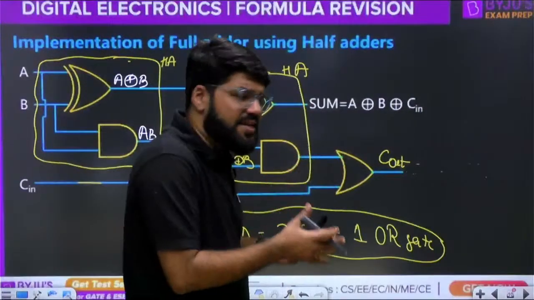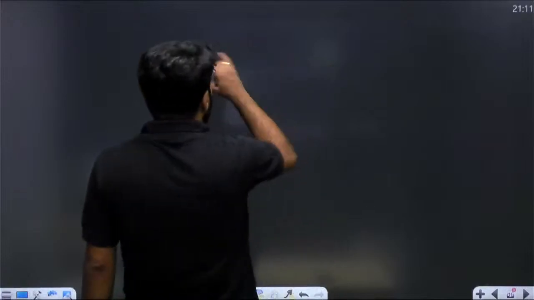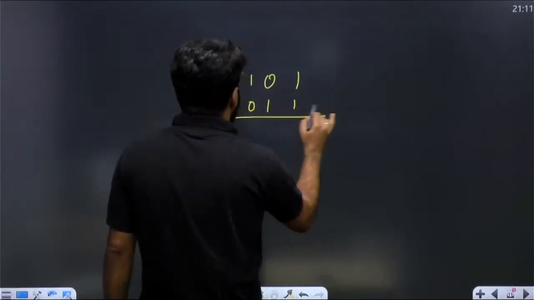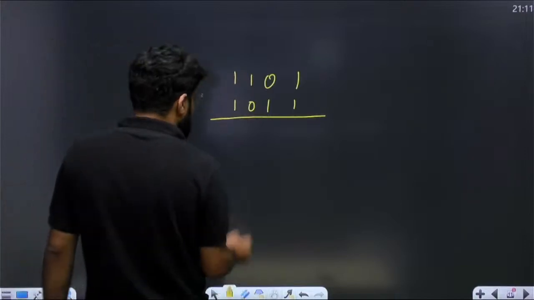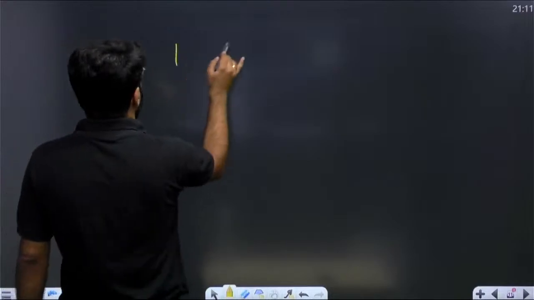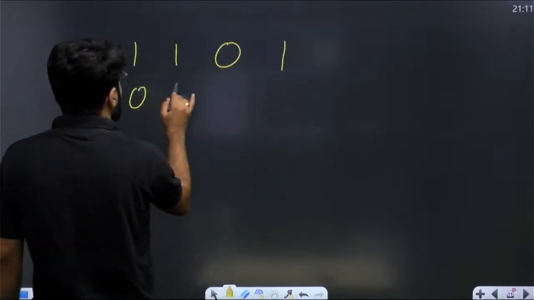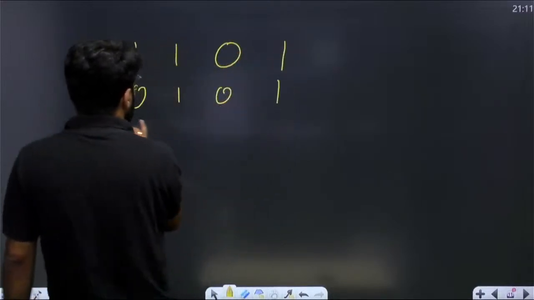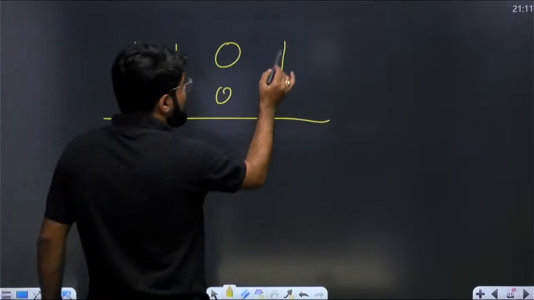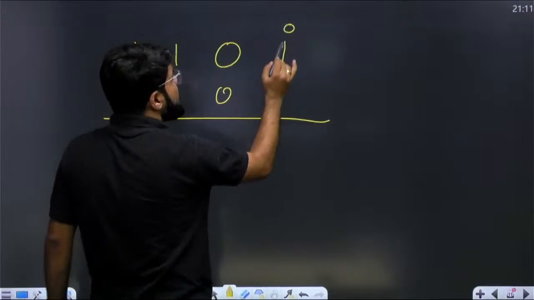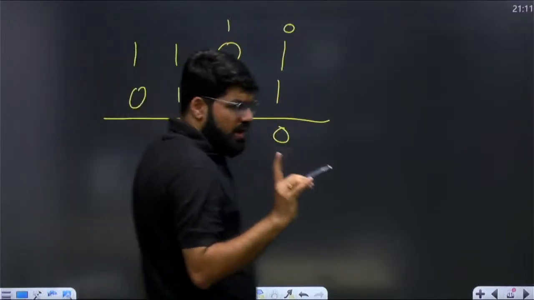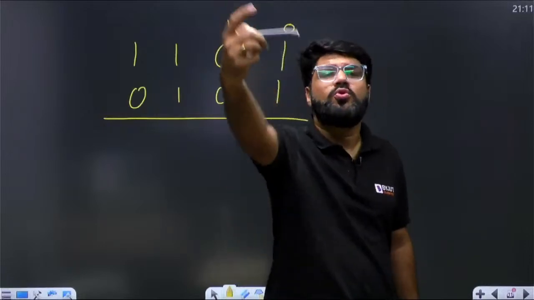Now this is a single stage addition. Suppose I am adding two 4-bit numbers. Suppose this is the case. What should be the result? What will you do? You will start with this stage of addition. Initially the carry is 0. So 0 plus 1 is 0. Sum 0, carry 1. Every stage will produce a carry that has to go to the next stage.